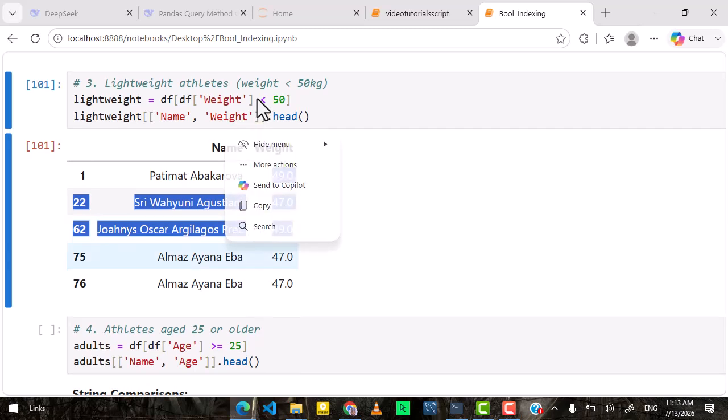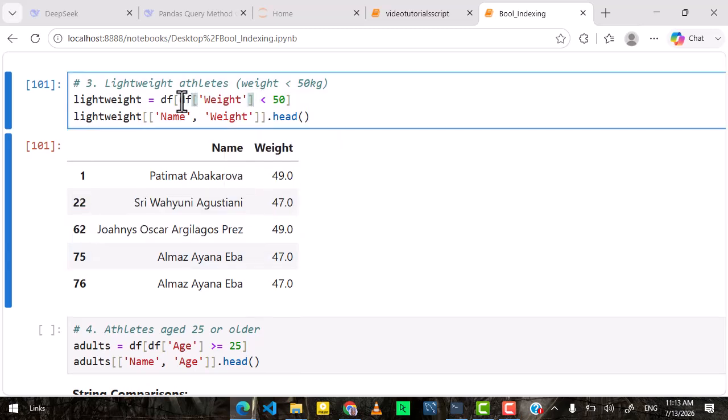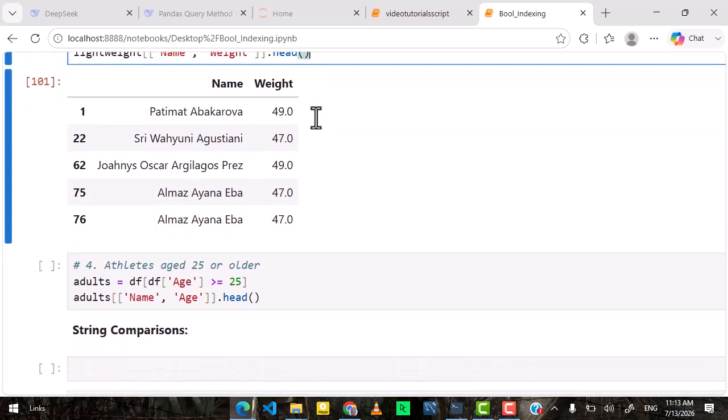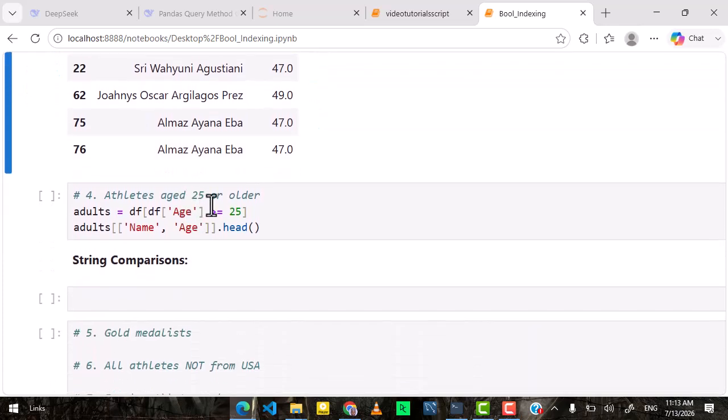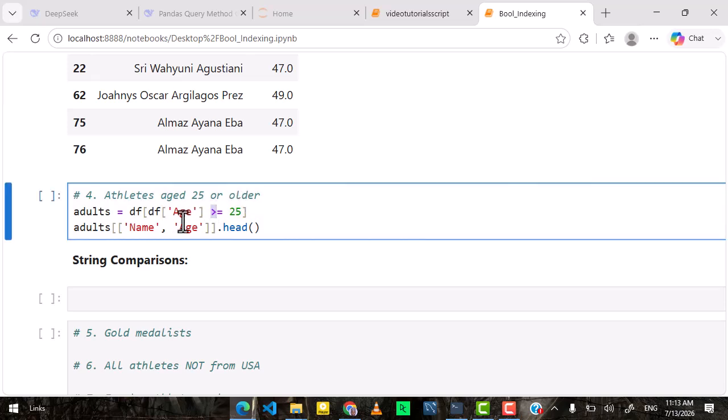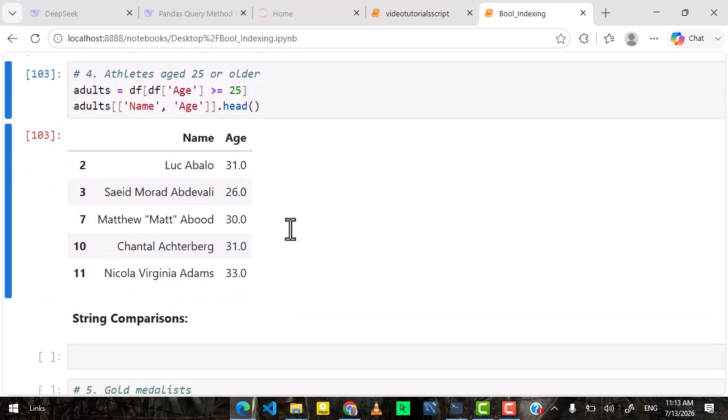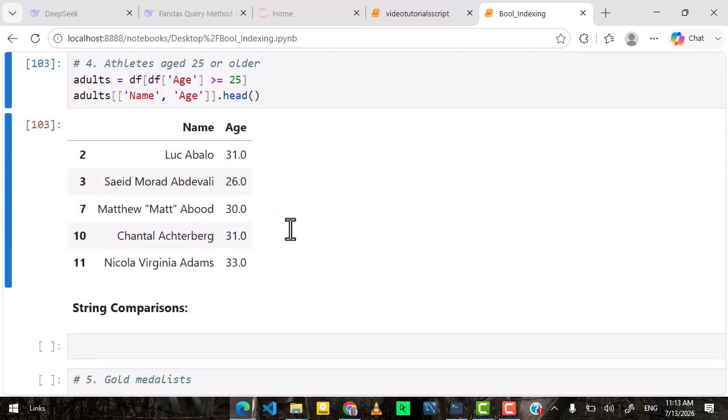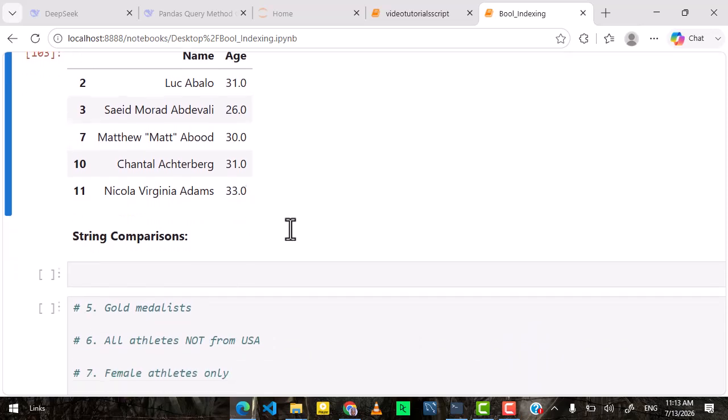All you need is to understand the condition, put the condition, and use the right operator. For athletes age 25 or older, you use the greater than or equal to operator and call on the age column, right? And then you find that you have athletes who are 25 or older, right?